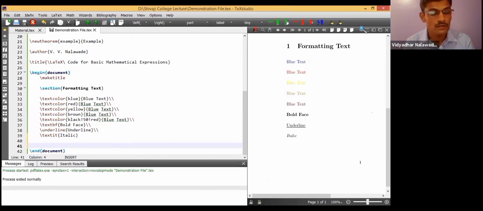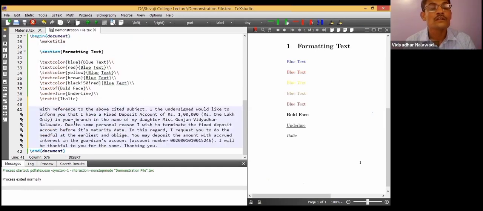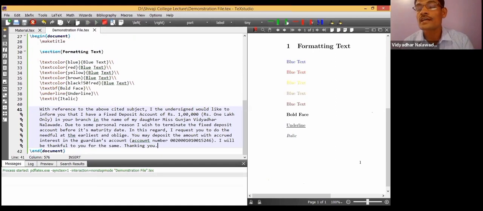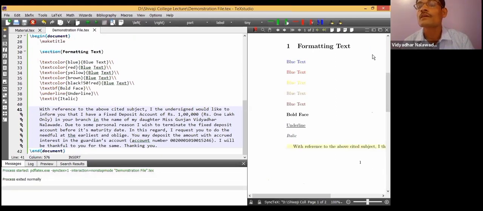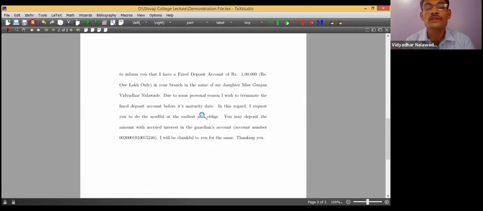Let me cut and paste one paragraph over here. There are also some symbols. If I compile it, you see the output is justified, left and right justified.